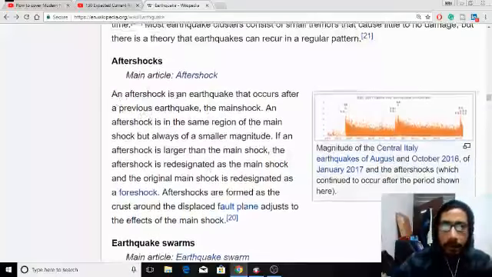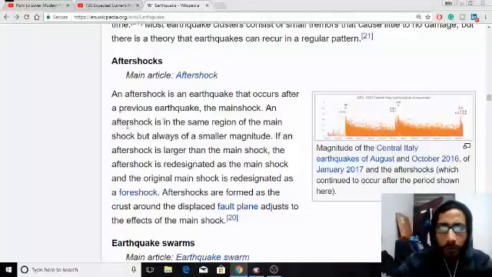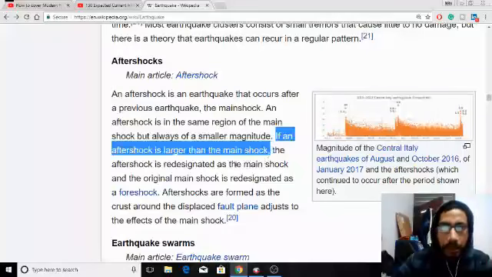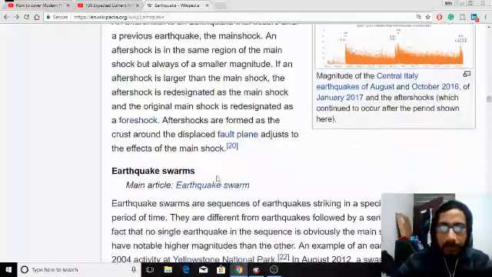Aftershocks. An aftershock is an earthquake that occurs after a previous earthquake, the main shock. An aftershock is in the same region as the main shock but always of smaller magnitude. If an aftershock is larger than the main shock, the aftershock is redesignated as the main shock, and the original main shock is redesignated as an aftershock.